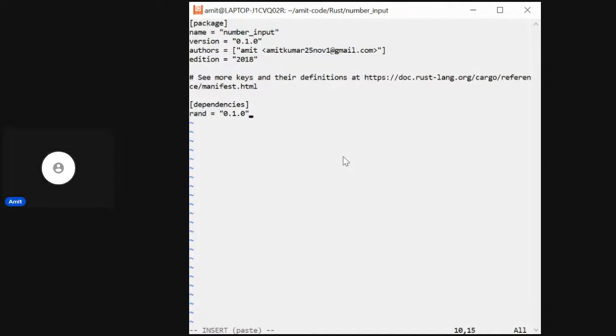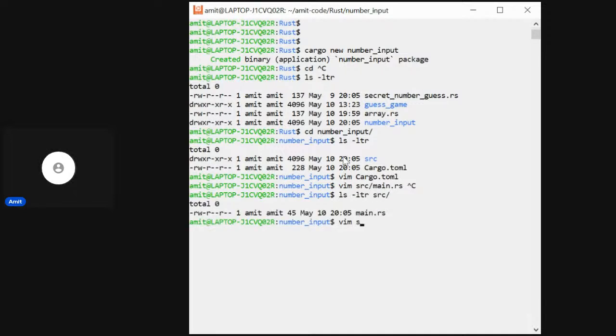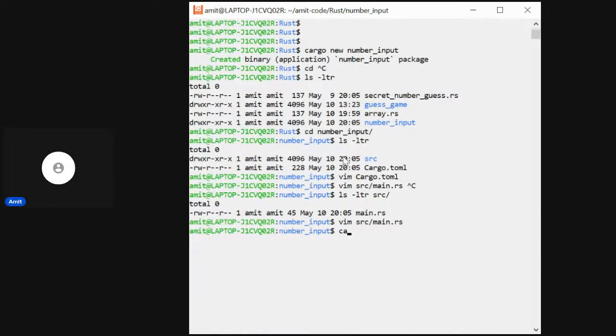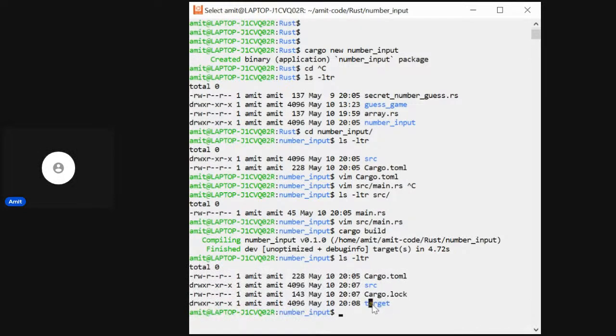Okay, let me skip adding dependencies for now, and let me go to the source. Source has only one file as of now, which is main.rs. Let me open source and main.rs. It already had a hello world written for us, and we can build it using cargo build. With cargo build, it builds the current program for us and generates a few more files. That's good, it generated a target.